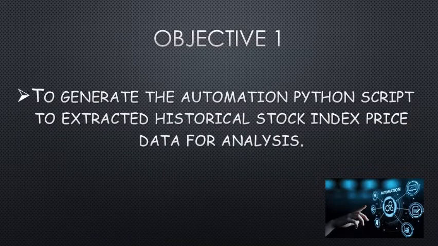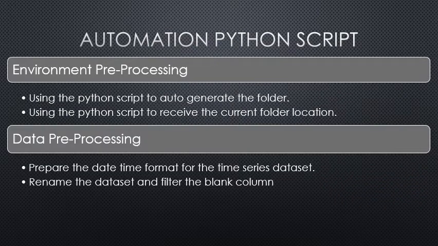For this part, I just refresh the objective one for this research. Objective one is to generate the automation Python script to extract the historical stock index price data for analysis. After that, I will show you how this automation Python script looks. Before we create our automation Python script, we need to know what things we need to do so that this script is able to automatically crunch and receive the data for us.